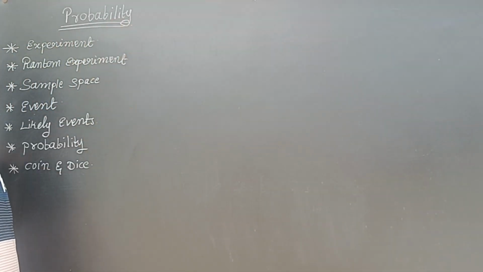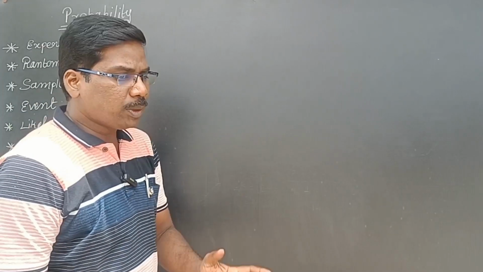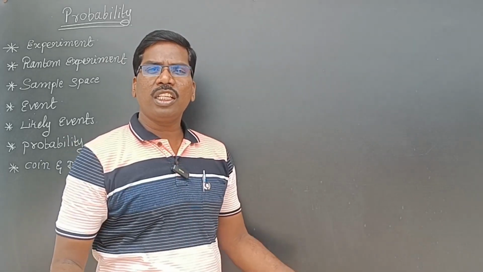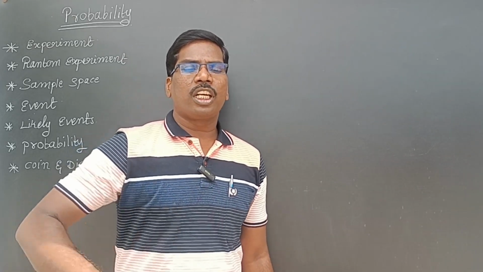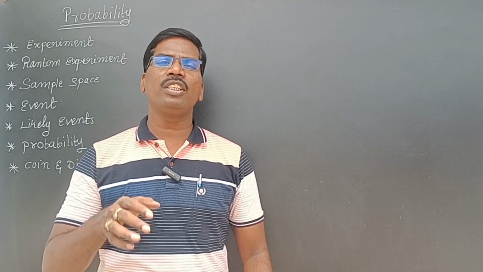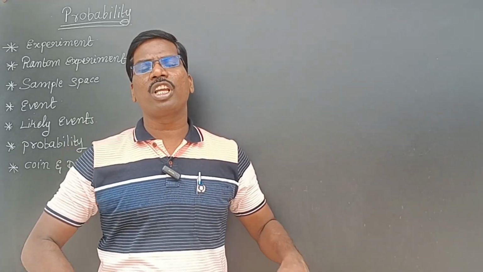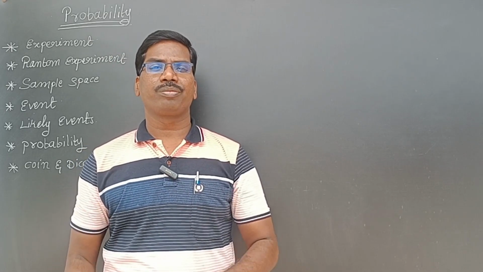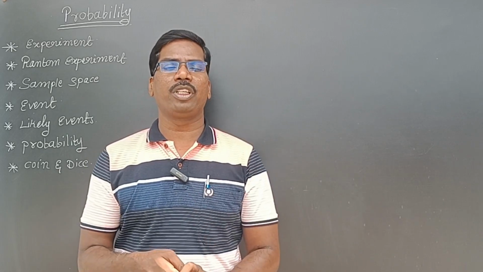Now see here. What is probability? Before discussing probability, we have to know about experiment. So what is an experiment? Doing something is called an experiment. For example, I'm tossing a coin, that is an experiment. I'm throwing a dice, that is an experiment. I'm mixing red balls, green balls, blue balls and taking one ball, that is an experiment. So an experiment is nothing but doing something for getting a result or for getting some value. Playing a game, everything is called an experiment.